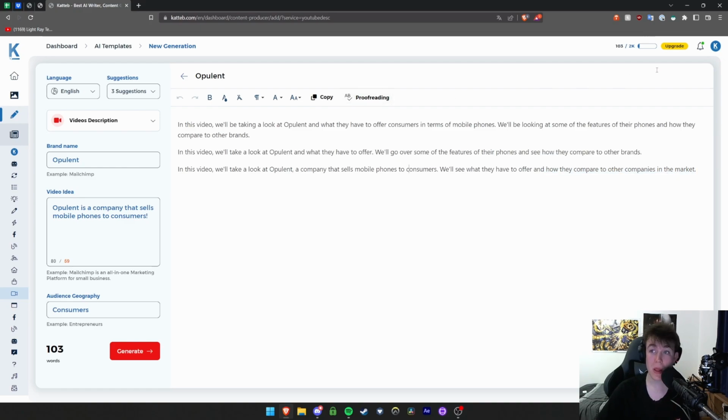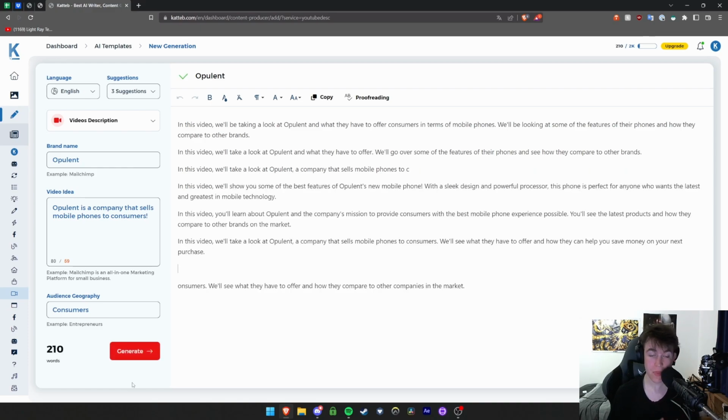So basically we also gain experience at the top for each thing that we do, and what you're then able to do is proofread it, you're able to copy it, you're able to change font size, bold, stuff like that. You're able to add color to it, formatting, font family, stuff like that. And if you do want to generate a few more, you're able to hit generate again, and what this will do is obviously create even more. I'll give you an idea.